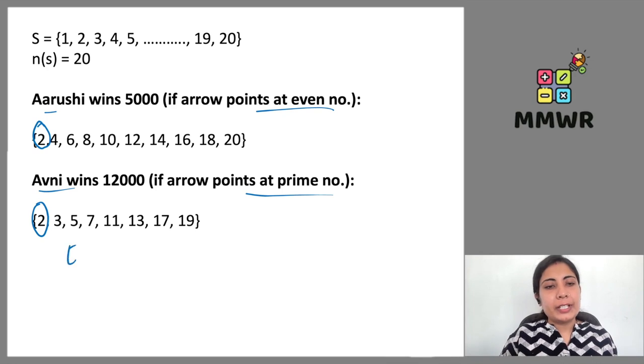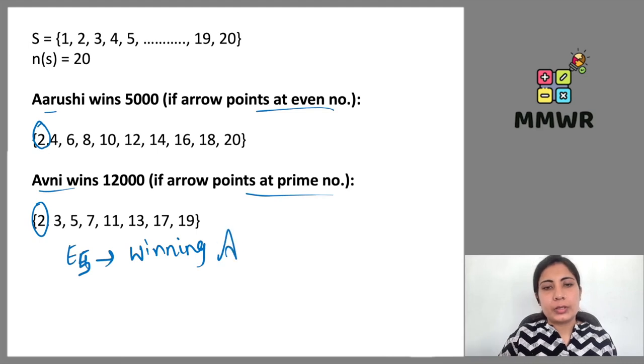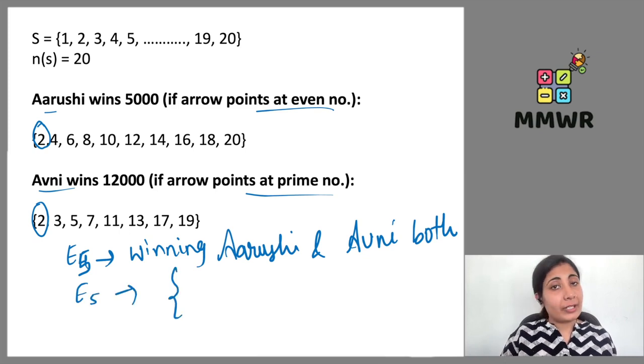So event 5 is winning Arushi and Avni both. दोनों के दोनों जीत जाए उसके क्या चांसेस है? For that we should know what favorable outcomes we have for the event 5.